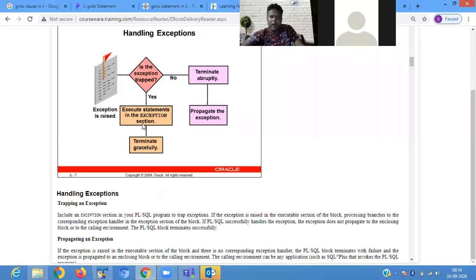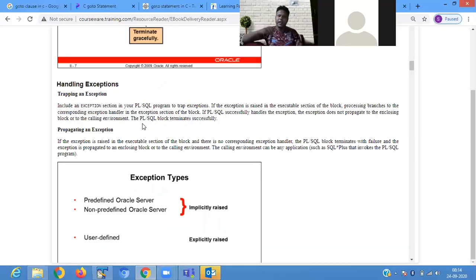So how do you have to handle the exception? You have to handle the exception in two ways. One is trapping an exception, another is propagating an exception. Trapping an exception means you include an exception section in your PLSQL program to trap an exception. Trap means to find an exception. Suppose if there is rain, you use an umbrella or a raincoat. Trapping an exception is just like that.